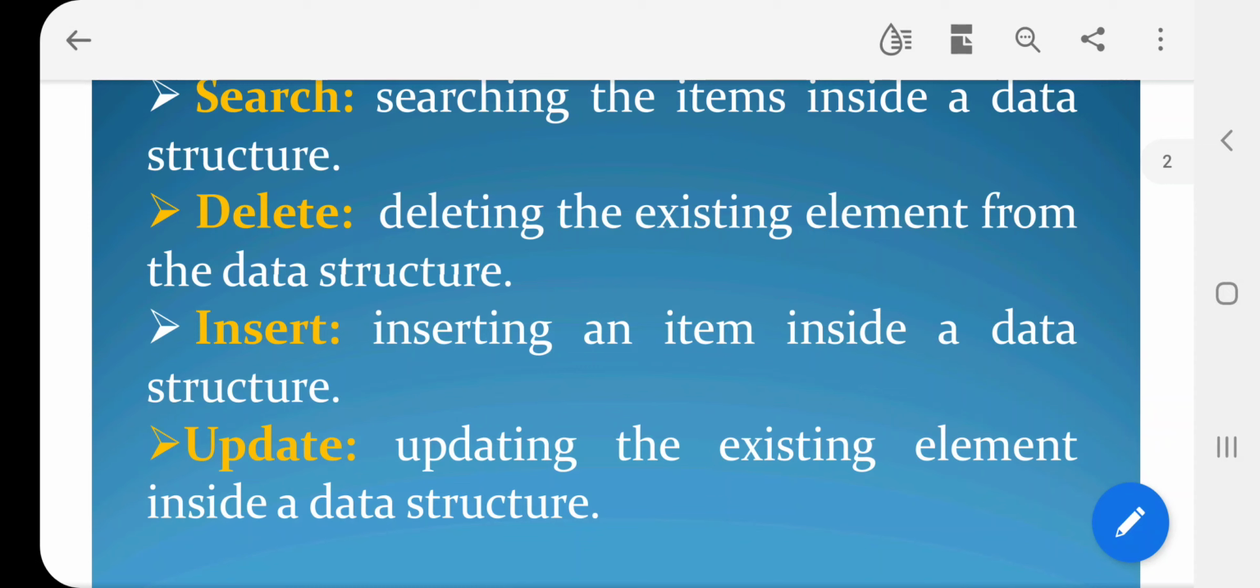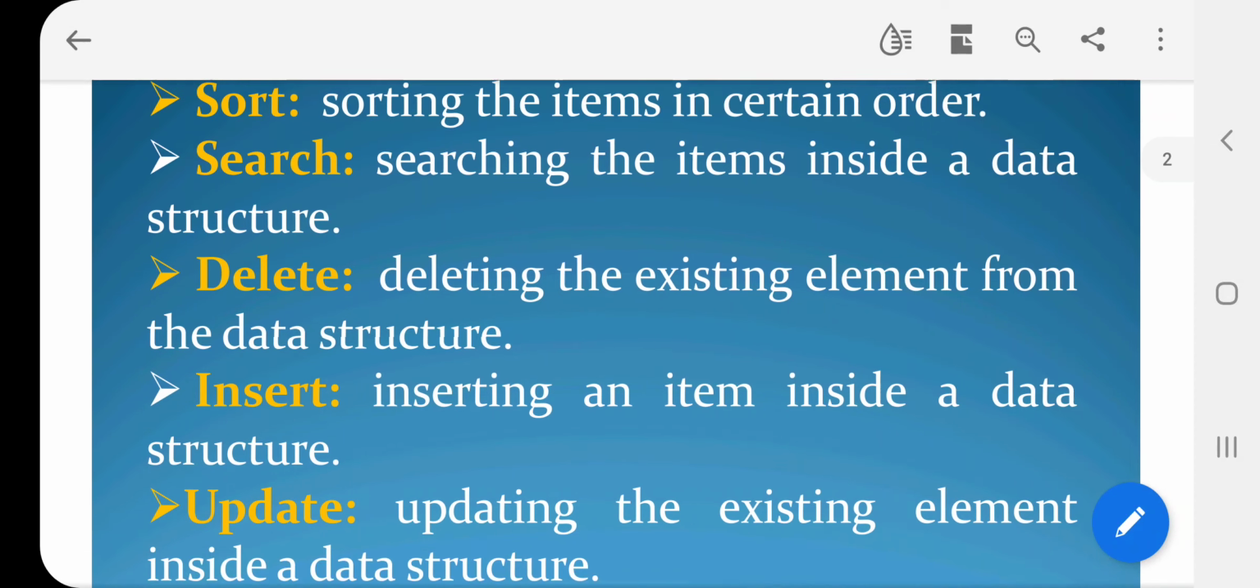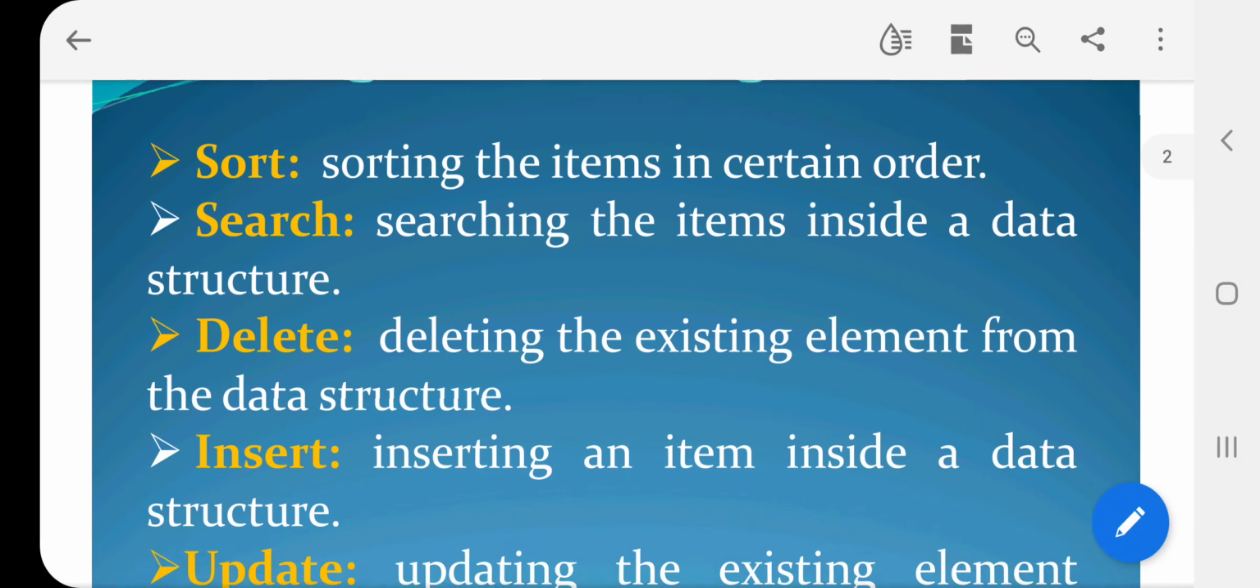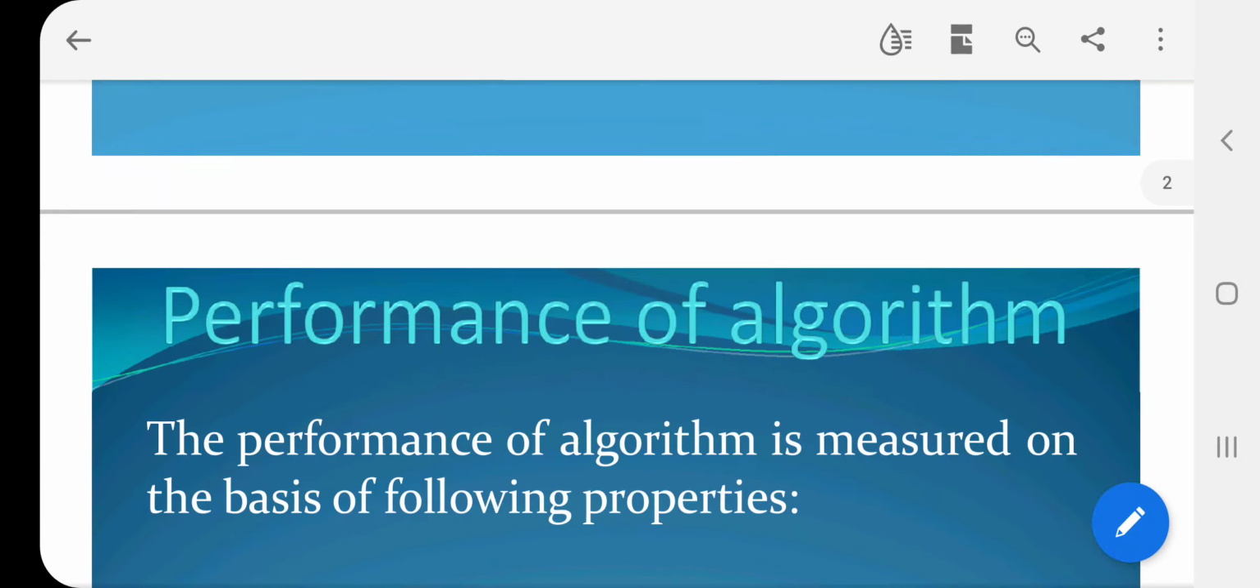The last one is updating the existing element inside the data structure, because sometimes while entering the data some mistakes may happen. If you want to correct it or update it, or for example the address may change frequently, some students may have to change their address, we have to go for the operation like update. So these are the 5 operations that we have in data structures, and we are going to write a program or an algorithm for all the 5 operations.